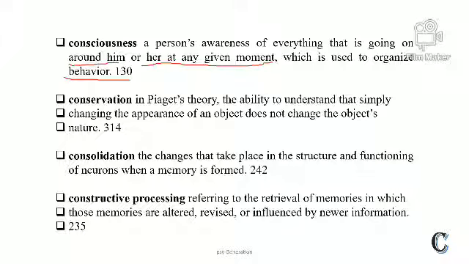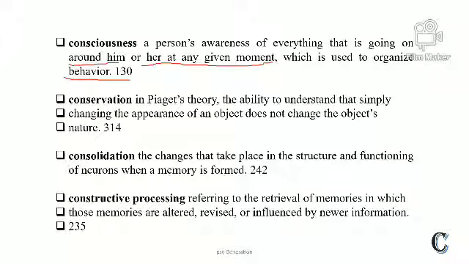Conservation. In Piaget's theory, the ability to understand that a simple change in the appearance of an object does not change the object's nature. It means the object's nature is not changing, but the person understands that it is converted. So this is called conversion.